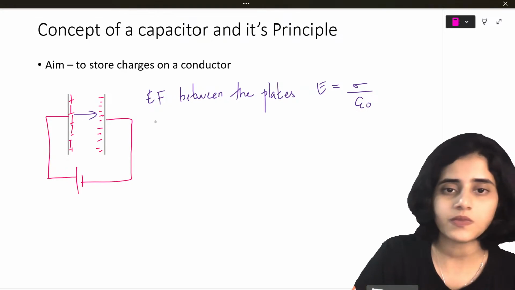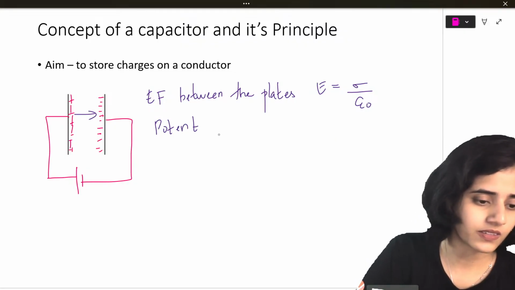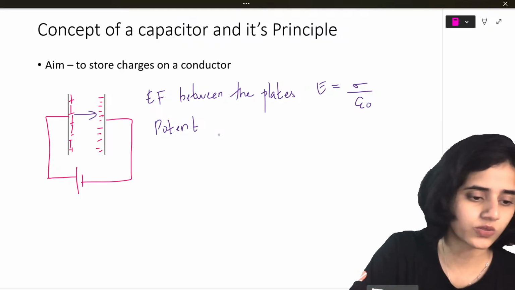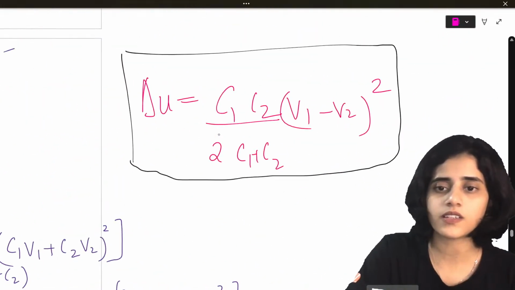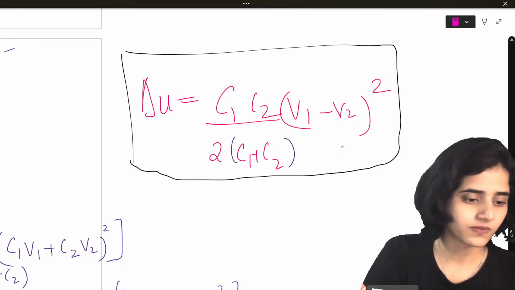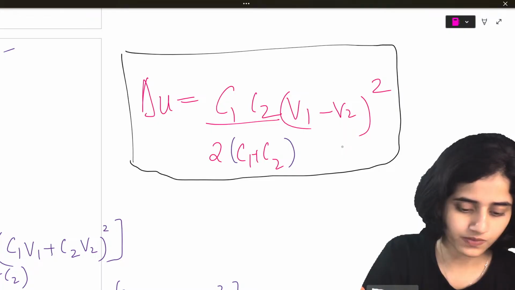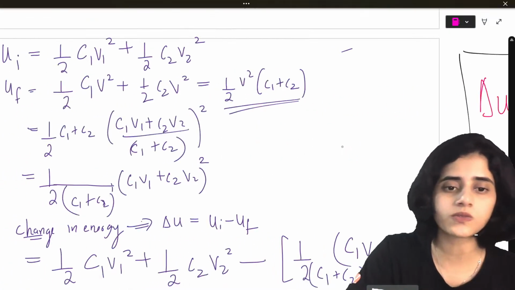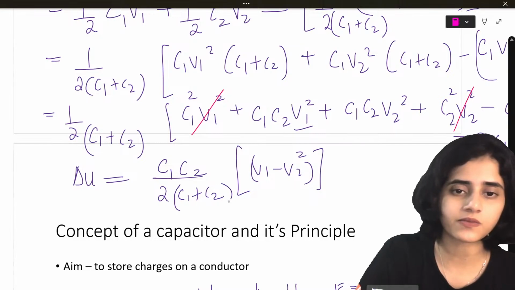Now, the potential difference. 1 by C, ma'am, you wrote 1 by 2. Oh, where? It is 1 by 2, no? 1 by 2. Anime fan. It's 1 by 2, right?